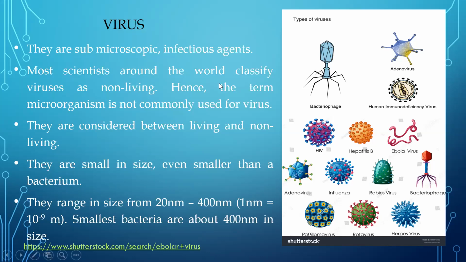Now the size of the virus is very small. You can see the size ranges from 20 nanometer to 400 nanometer. And what is the scale here? 1 nanometer is equal to 10 to the power minus 9 meter. So it is so small. It is even smaller than bacteria. The smallest bacteria is around 400 nanometer. Imagine, it is so small that it can even infect bacteria. Bacteria itself we cannot see with our naked eyes, and viruses are smaller than those. There are certain viruses which can infect bacteria. One example is bacteriophage.